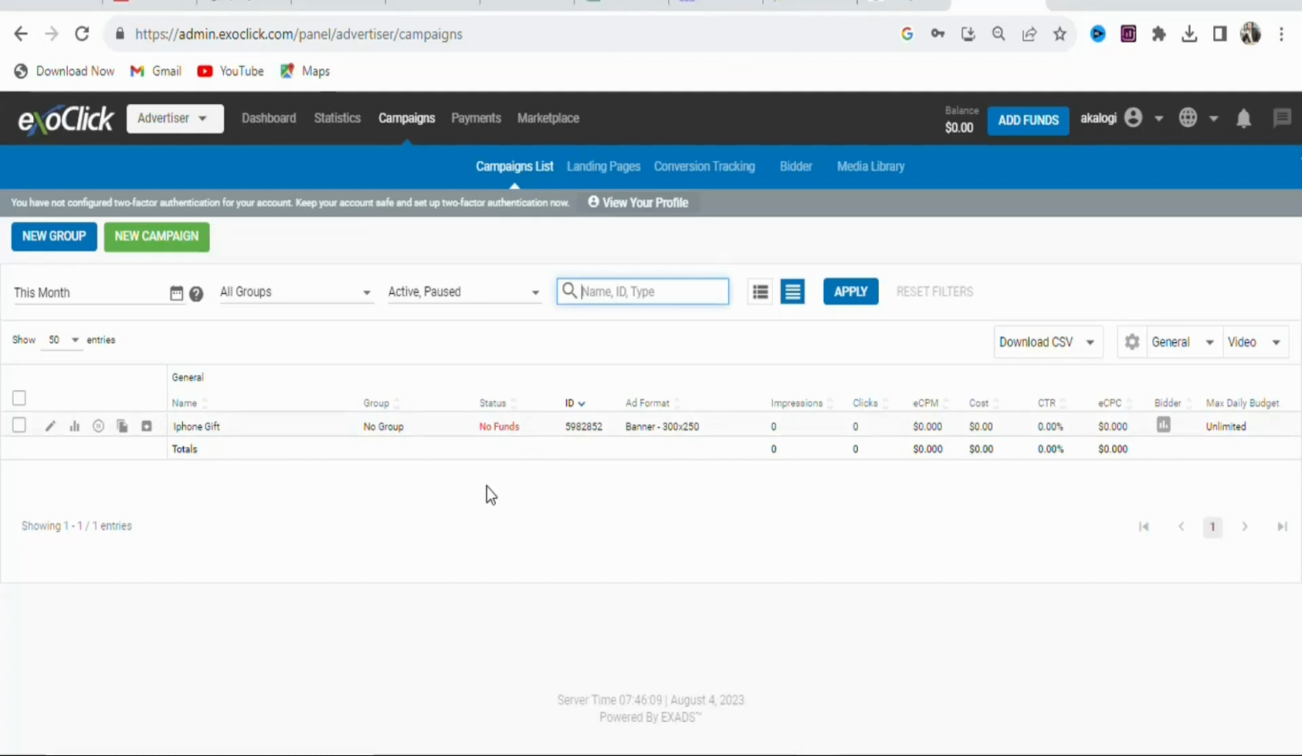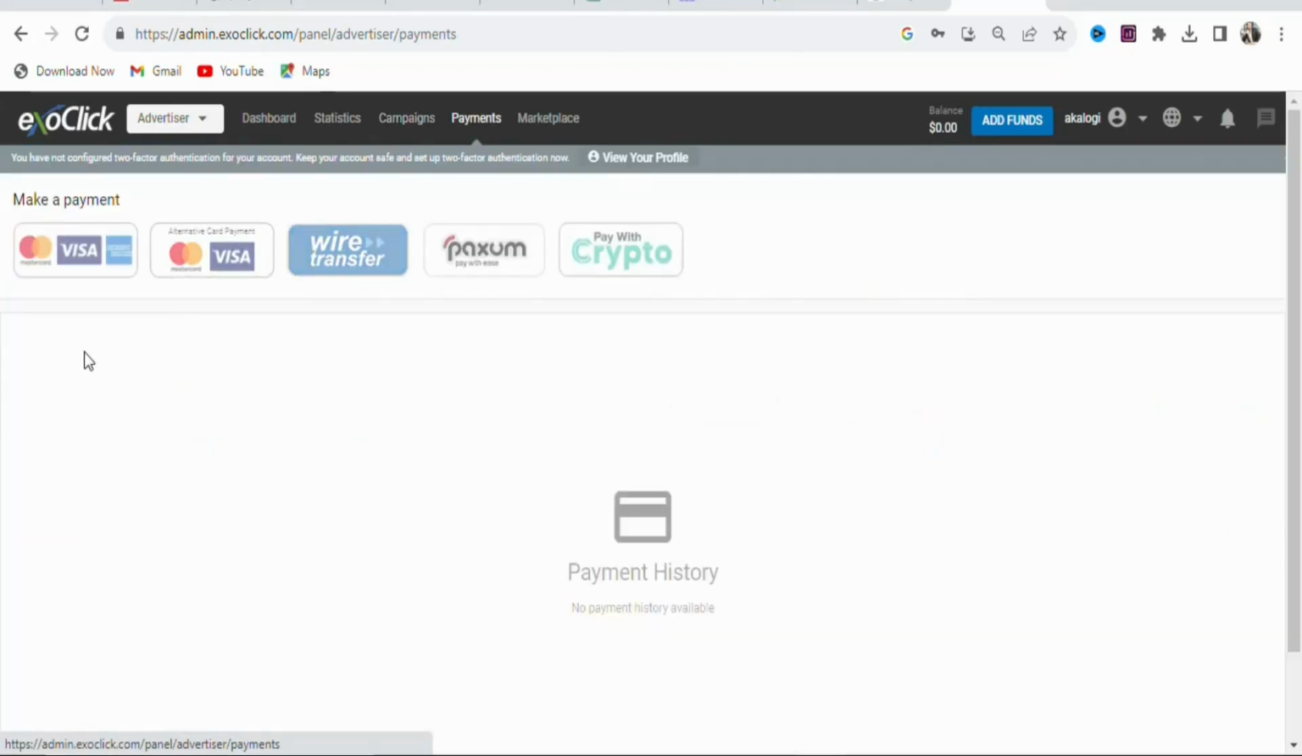To deposit money into your account, what you have to do is select payments. Once you click on payments, you can select any of these payment methods that you want and then deposit money into your account. You can see they have a lot of different payment methods that you can select. Any of them that you want, you can just click on it and then deposit money into your account.